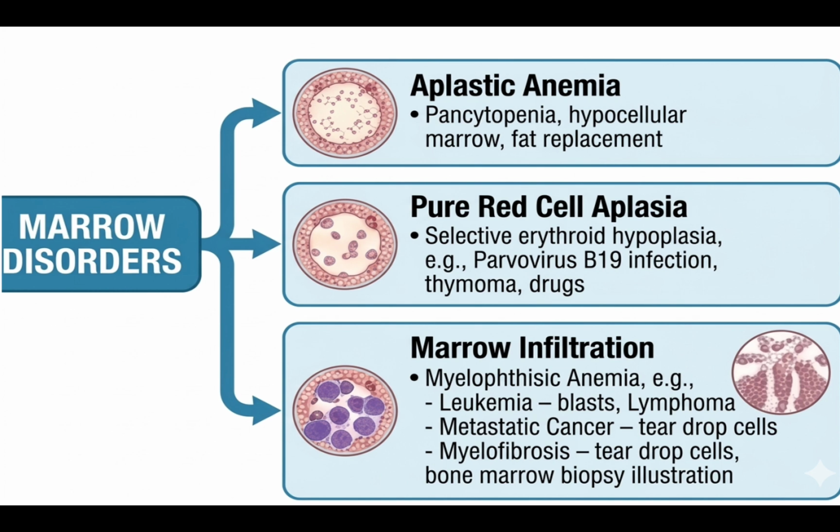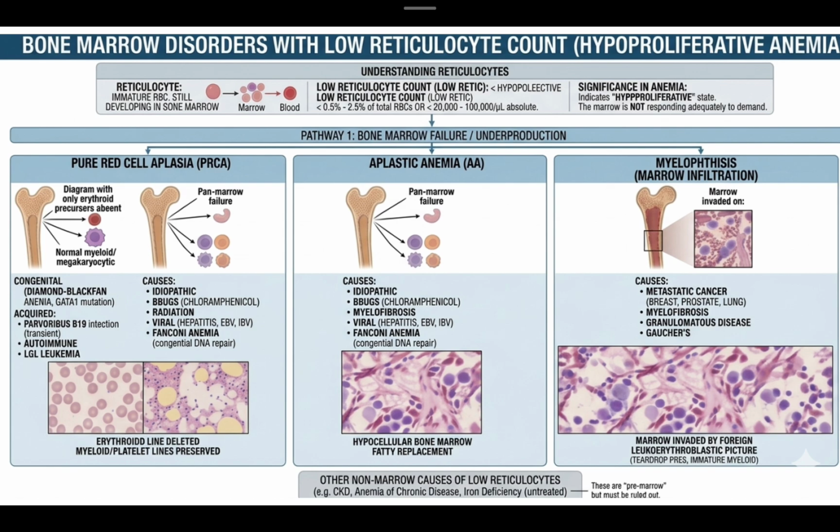In case of marrow disorders, as of now we saw that aplastic anemia shows pancytopenia, hypocellular marrow, or fat replacement. In pure red cell aplasia there is a selective erythroid hypoplasia, and in marrow infiltration there is a myelophthisic anemia, for example leukemia, metastatic cancer, and myelofibrosis. What happens in bone marrow failure is there are three conditions leading to it: pure red cell aplasia, aplastic anemia, and myelophthisis, that is a marrow infiltration. In bone marrow failure, there is an underproduction of RBCs or reticulocytes.